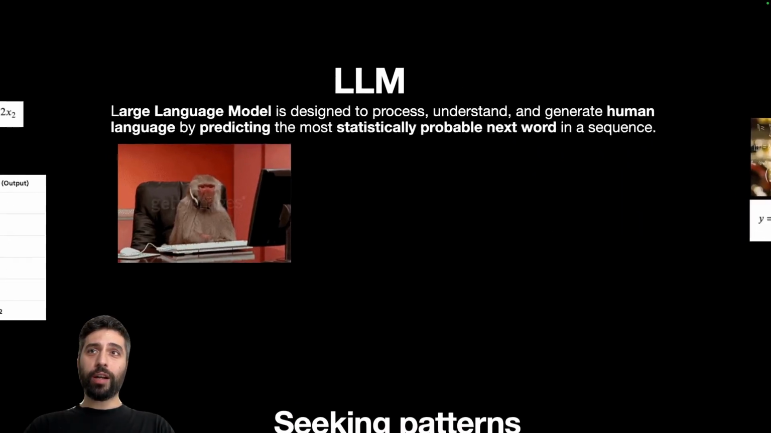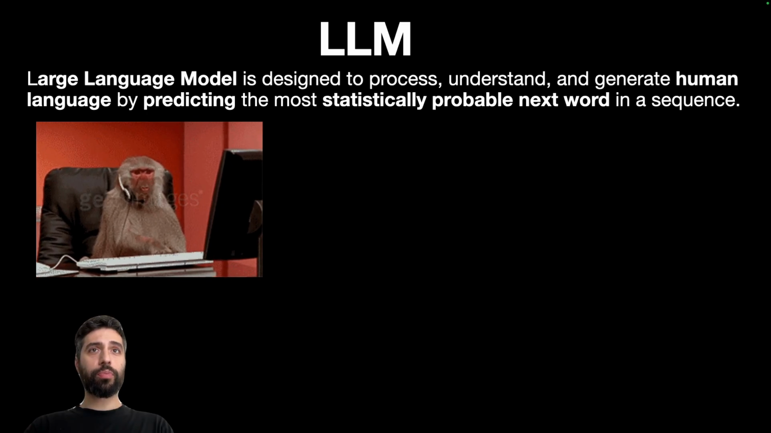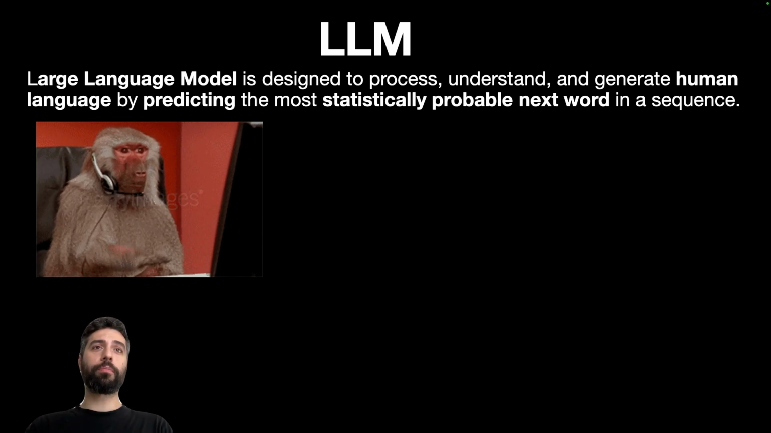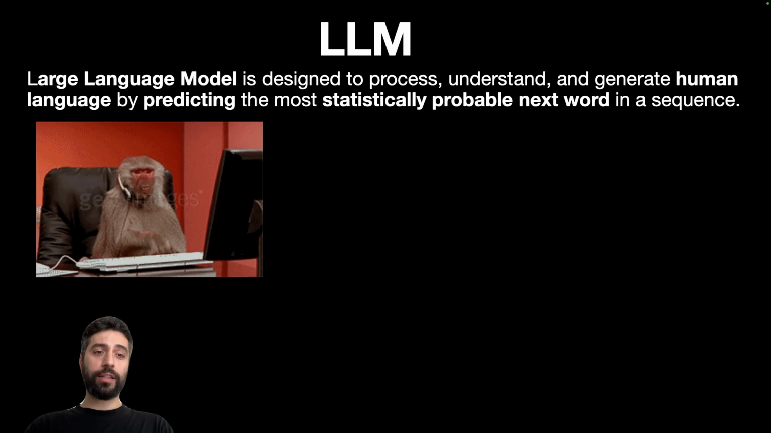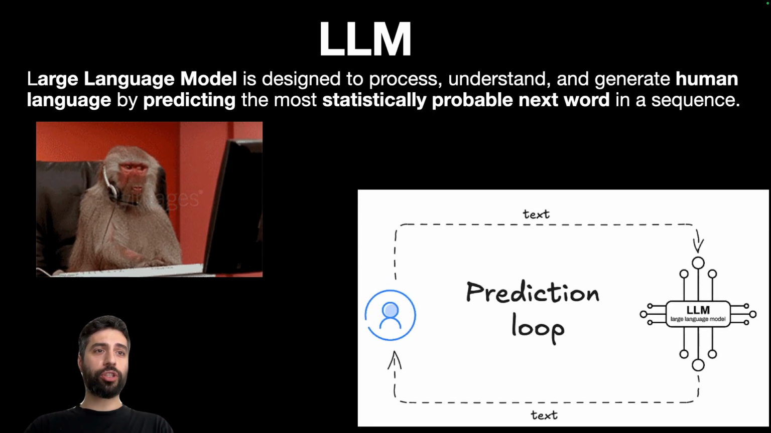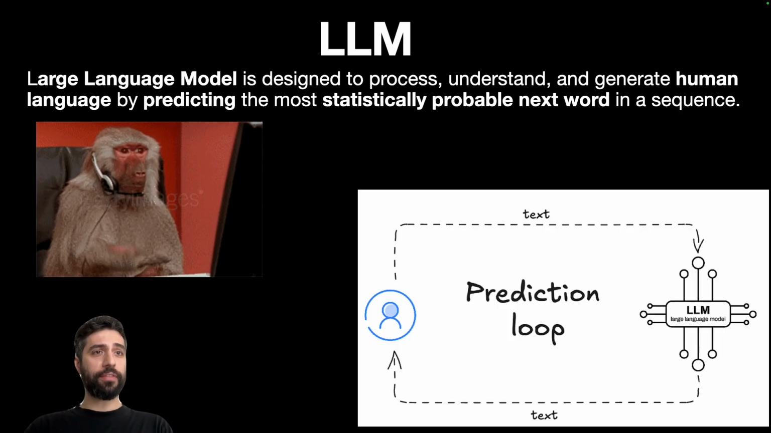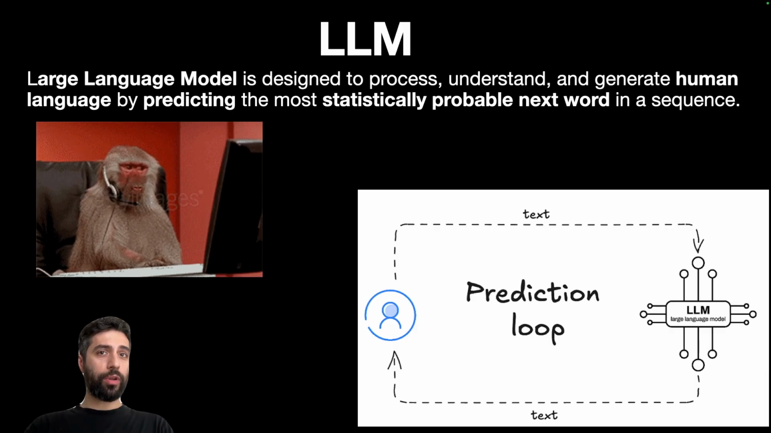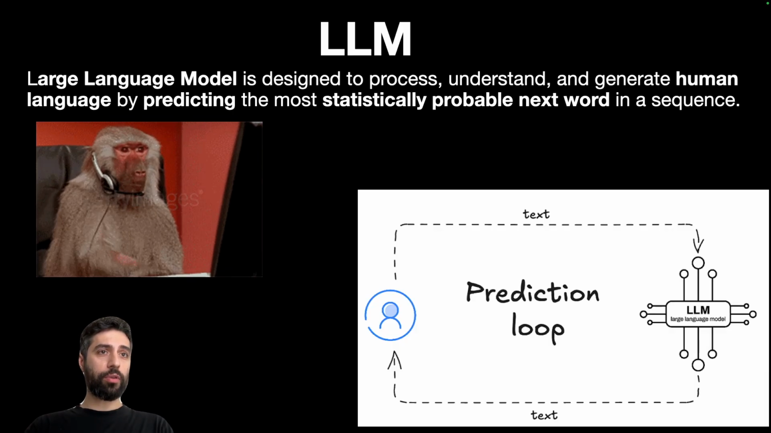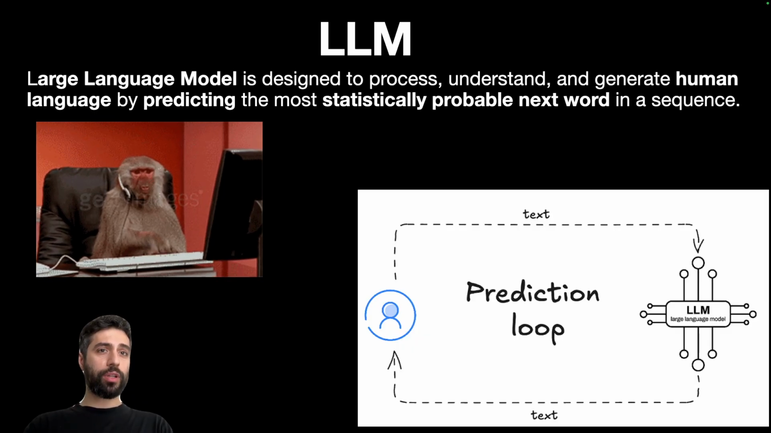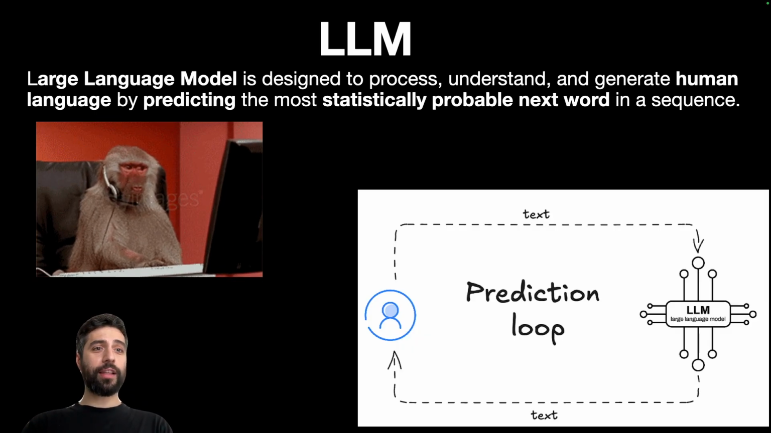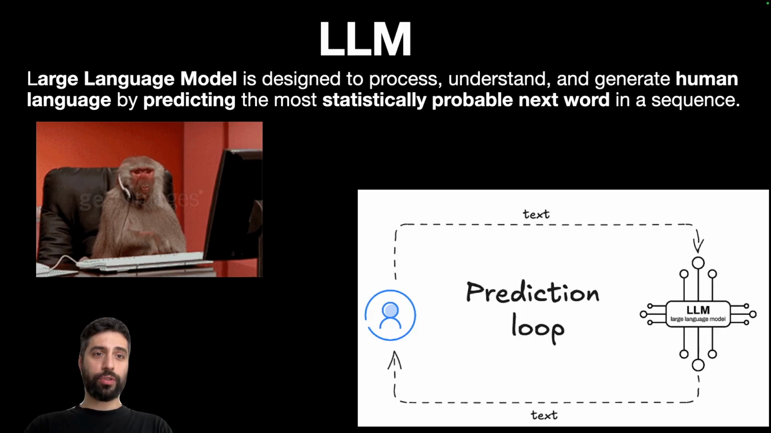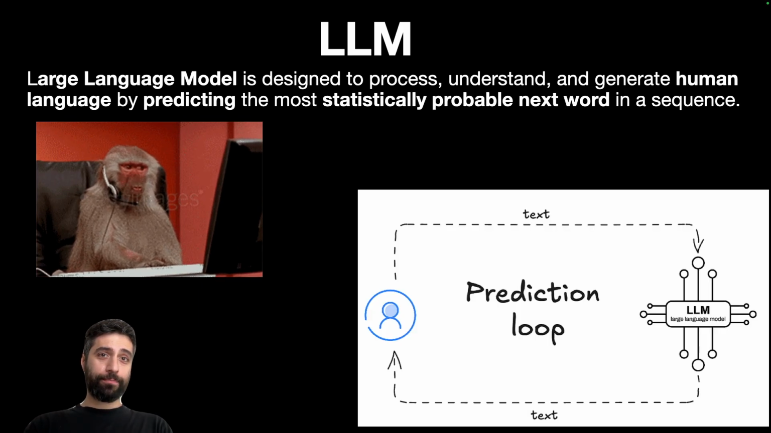Now coming back to our large language models, basically they are designed to process, understand, and generate human language by predicting the most statistically probable next word in a sequence. So basically they are one big prediction loop in which they receive text and output text. As a user, we're going to send our prompt as text. The input to the large language model is going to be text, and the output is also going to be text in order for us as users to receive the answer.